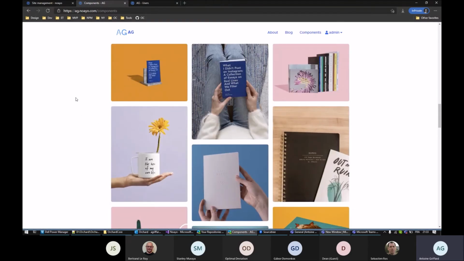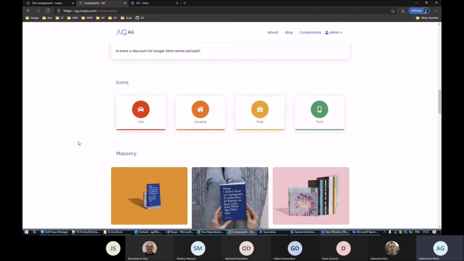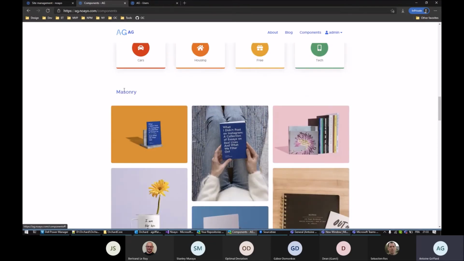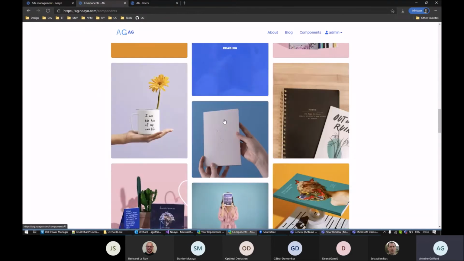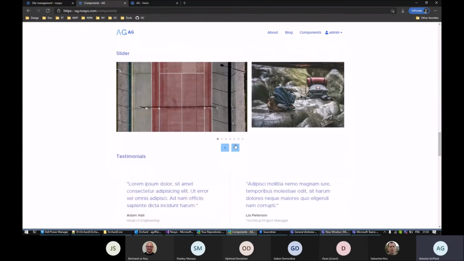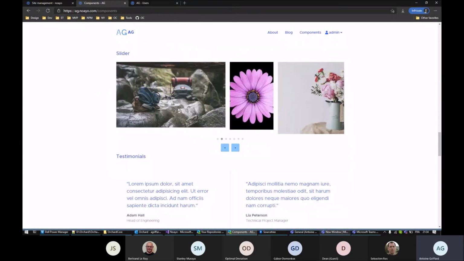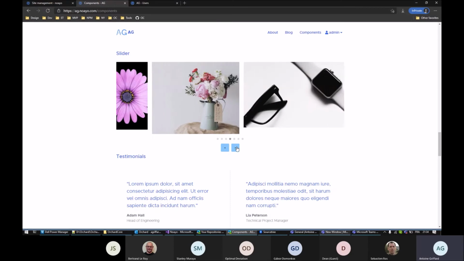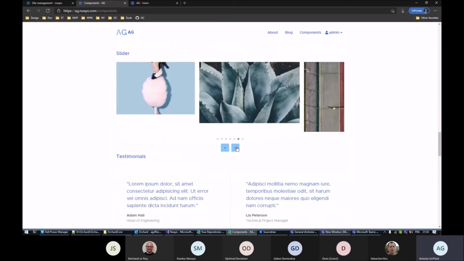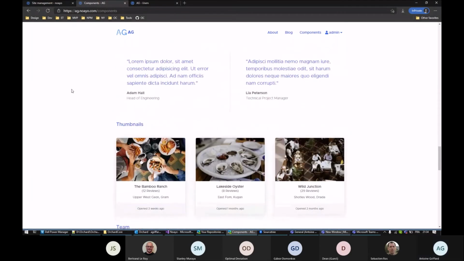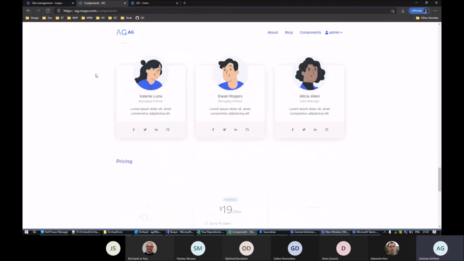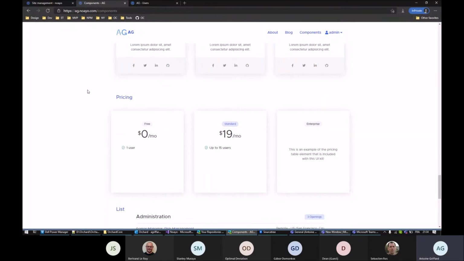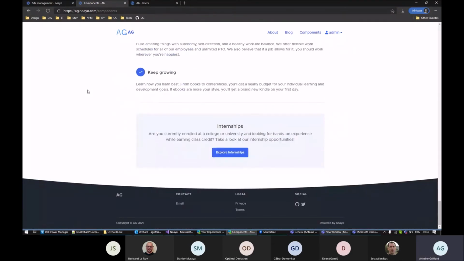If you want a picture gallery, media gallery, you can use this kind of masonry layout. I include tiny slider, so you can specify a slider. Those are just HTML blocks you can use in other pages.